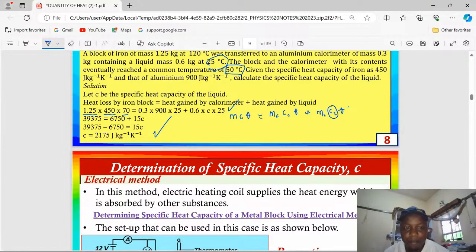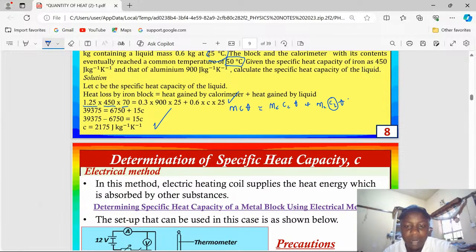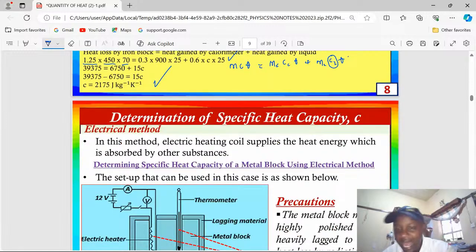Let me wind up by discussing how to determine the specific heat capacity of a given substance by the electrical method. In this method, an electric heating coil supplies the heat which is absorbed by other substances, liquids and solids.